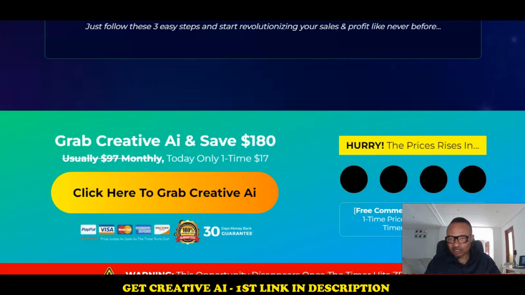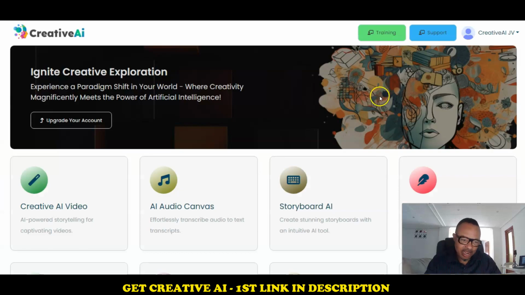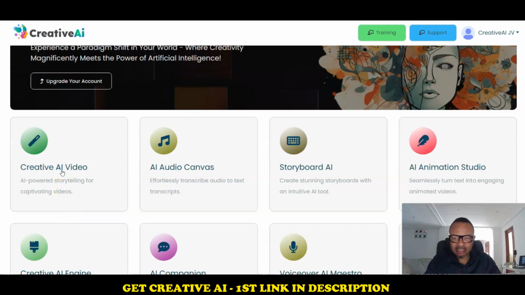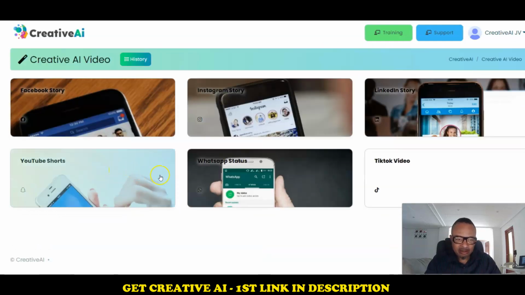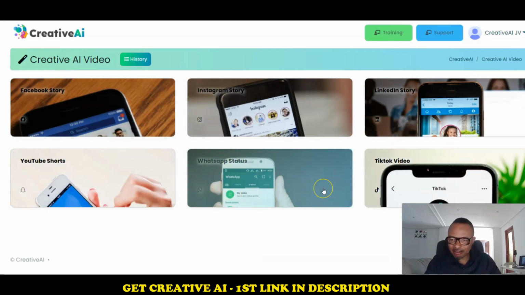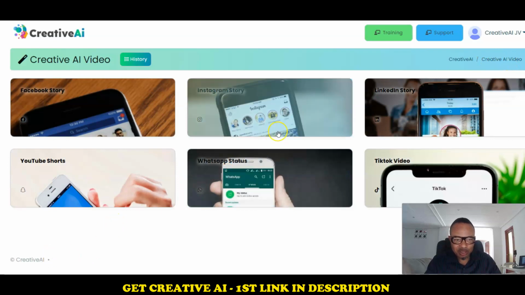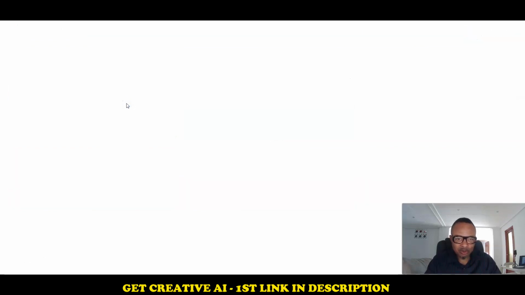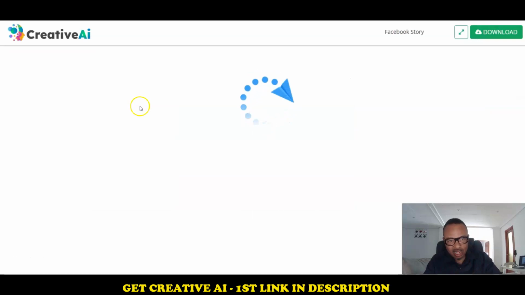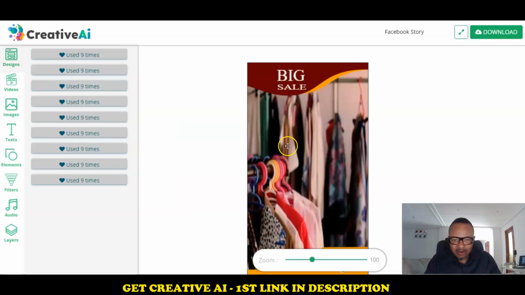And then we'll go down to the dashboard area. This is the button that gives you access to create AI videos. If you click on this link, it's going to open another page where you will be able to create anything you want. With this one, this is your history of the ones already created, and then you can actually create AI videos. These are examples of the videos that have been created with this, and you can eventually do exactly the same. If you want to do one for Facebook, it's going to take you to another page where you create a video for Facebook.